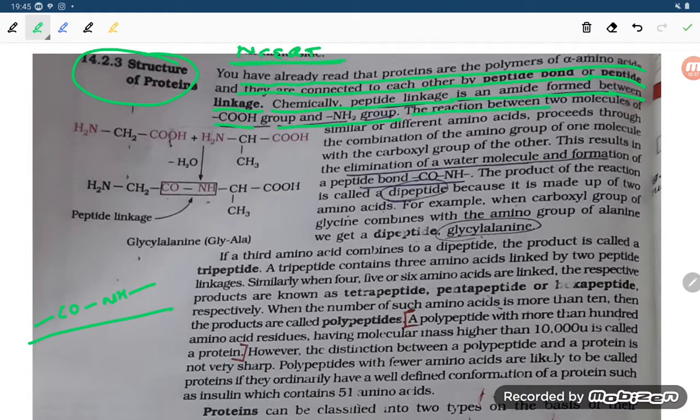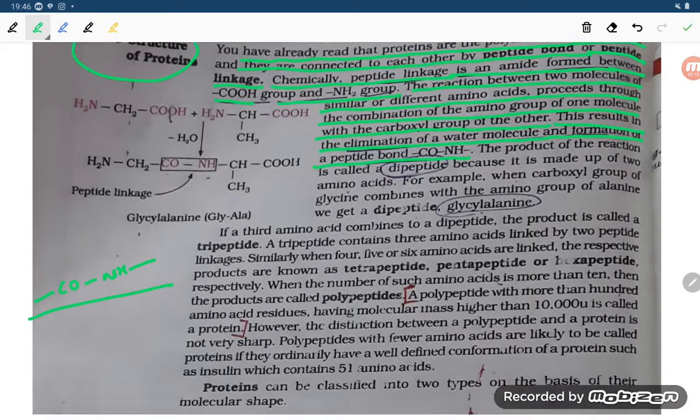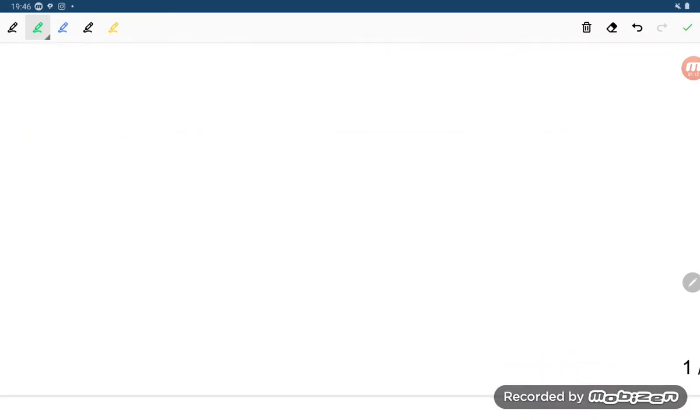The reaction between two molecules of the similar or different amino acid proceeds through the combination of the amino group of one molecule with the carboxylic group of the other. This results in the elimination of a water molecule and formation of a peptide bond. Let us see up to here what we have studied.